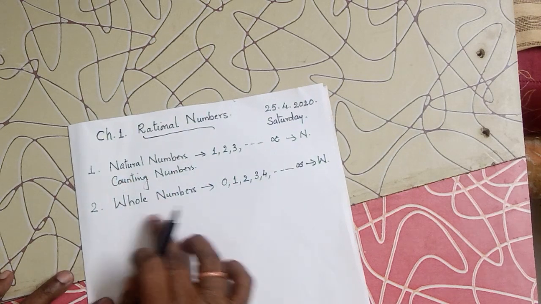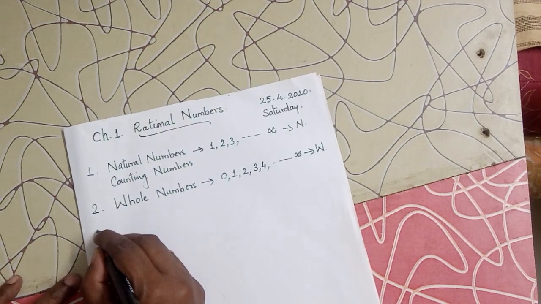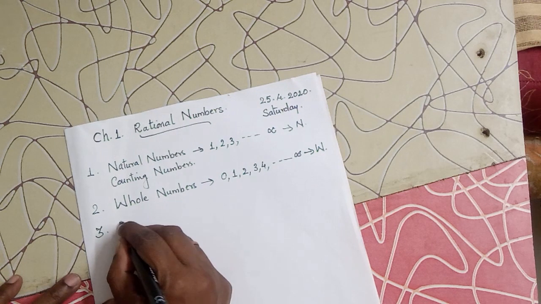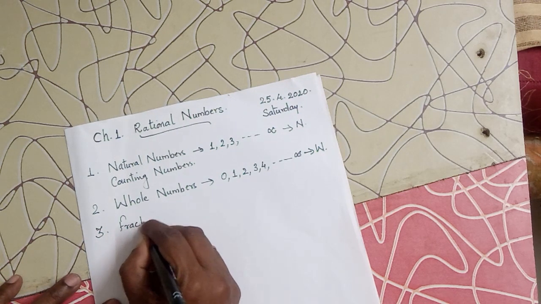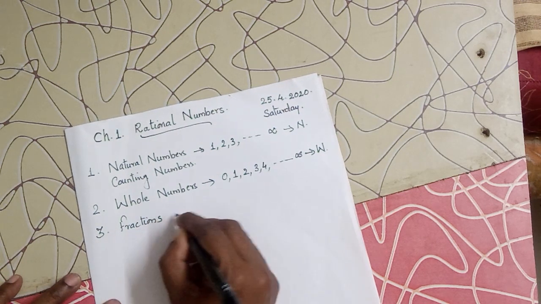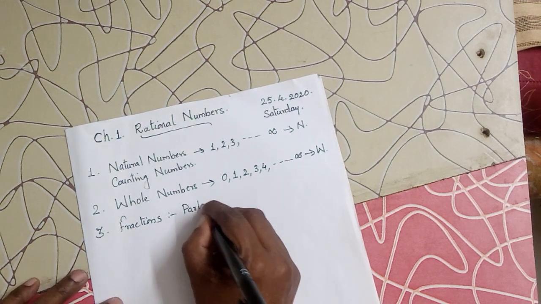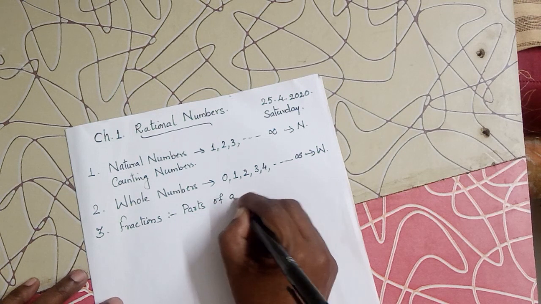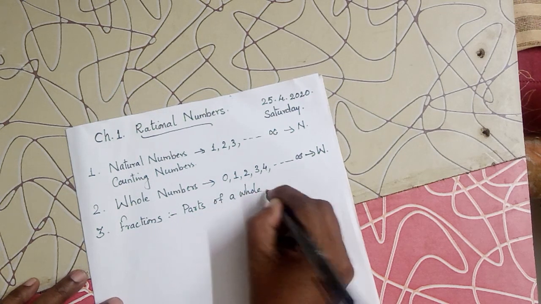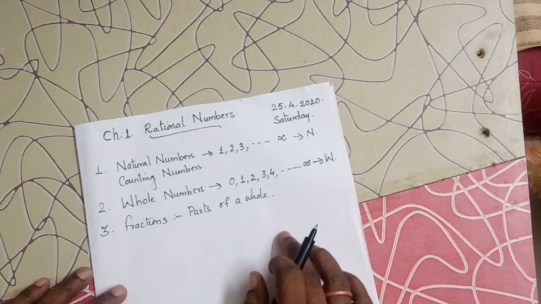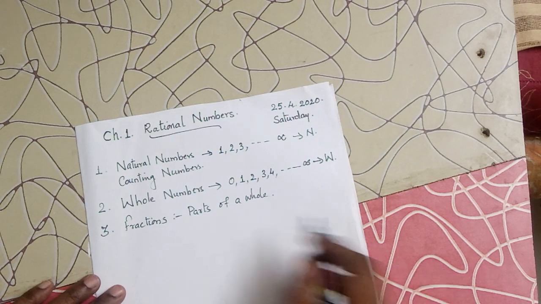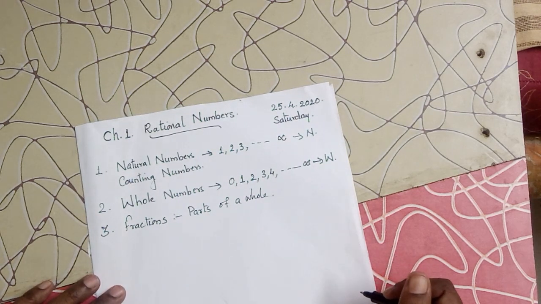After learning natural numbers and whole numbers, we learned about fractions. What are fractions? Fractions are parts of a whole. Fractions are usually used when we need to divide something into equal parts.